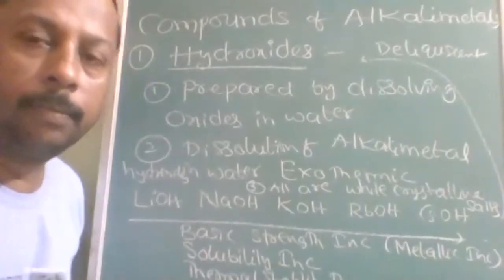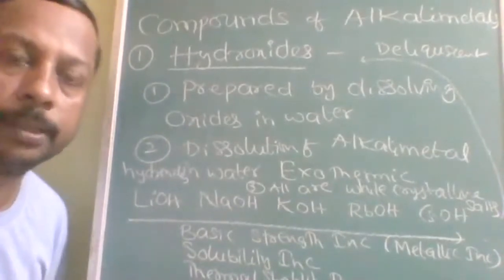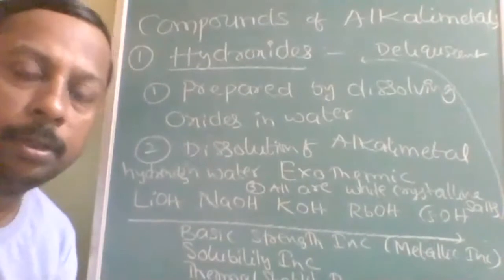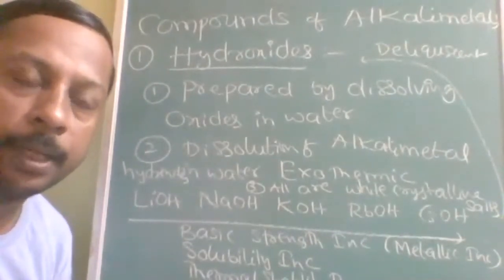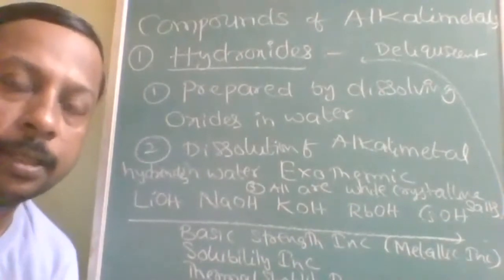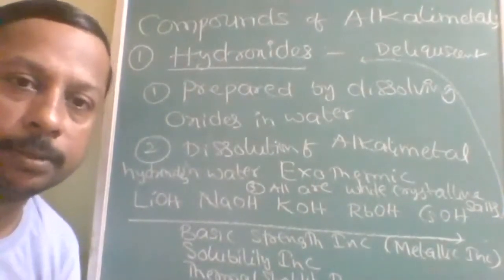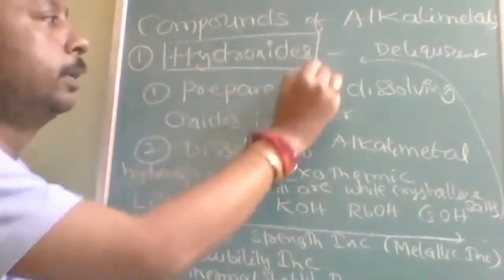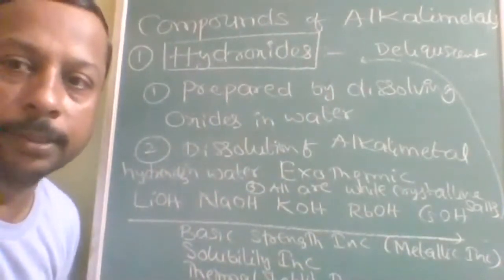Okay, now compounds of alkali metals. Like this, we are going to study group-wise hydroxides, sulfates, carbonates, like that. Most of the questions expected from this topic are exceptions, and exceptions will mostly come with a reason. If it is there, then I will explain. Understood? One by one, we will be starting.